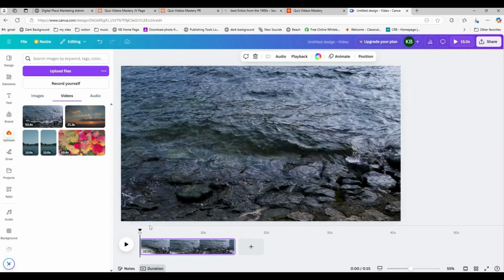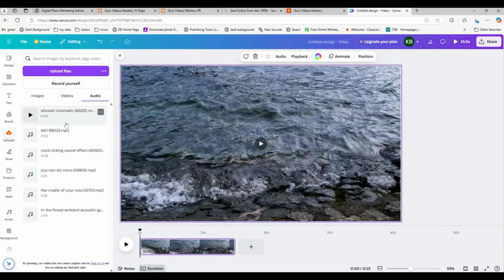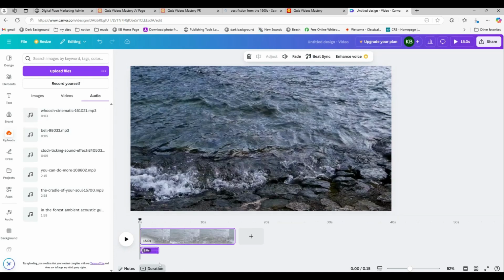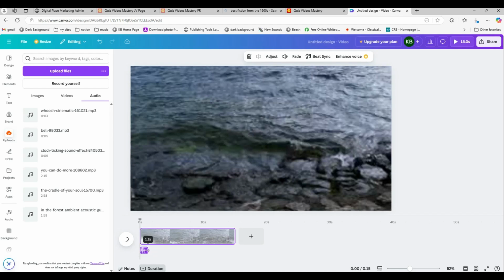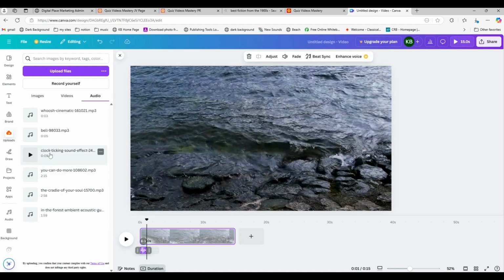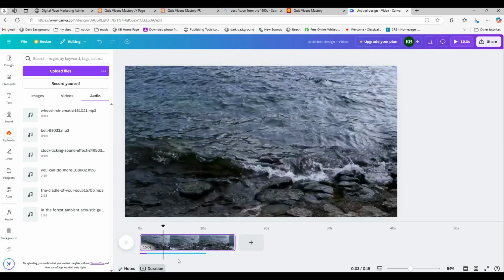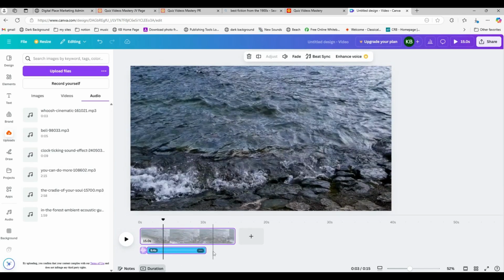So the next thing I want to do is add the audio. Going here to the audio tab, I want the whoosh. And you see, as soon as I clicked on the whoosh, it showed up here underneath the video. I want it to be very fast, so I'm shrinking that as well. Leave it about a second long. And I want to get the clock ticking sound and put that in here as well. Whoops, lost my timeline. There it is.